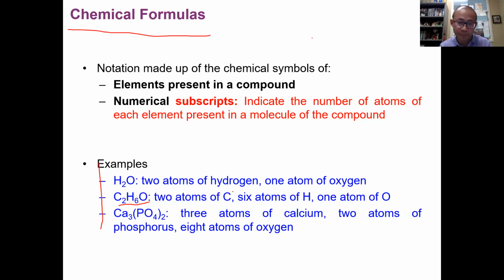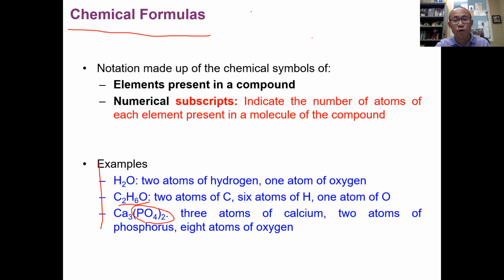Last formula, we don't call it a molecule. Later on, we're going to study why I don't call it a molecule. It has 3 calcium, and it has 2 PO4.